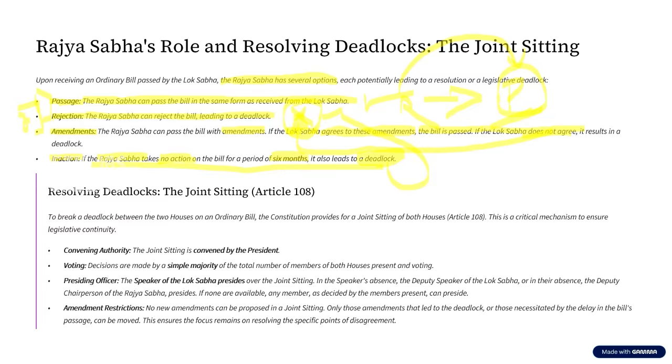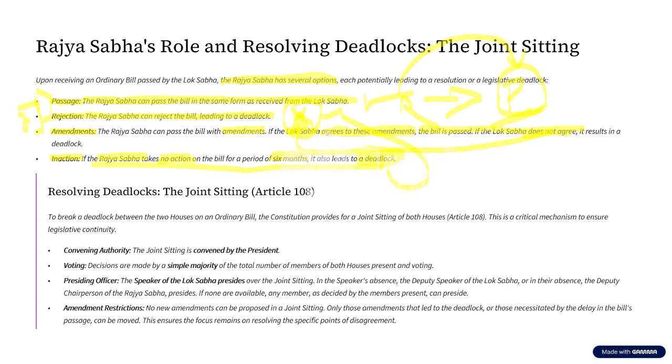Now, summarizing it. What is an ordinary bill? An ordinary bill is a bill that speaks neither about constitutional amendment nor about money aspects. Rather, it speaks about any other things. Now, what kind of a bill can this be? This can either be a public bill or a private bill. Where can it be introduced? It can be introduced either in Lok Sabha or in Rajya Sabha. Now, let us assume this bill is introduced in Lok Sabha and if the Lok Sabha passes this bill, it goes to Rajya Sabha. If Rajya Sabha accepts this bill, then the bill is passed and sent to the President.